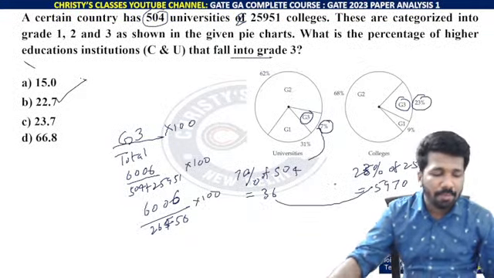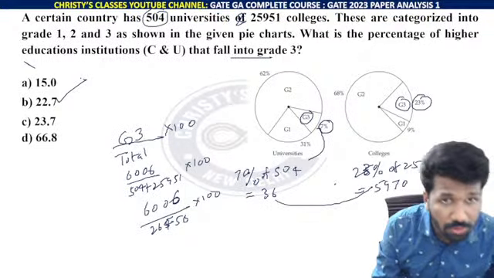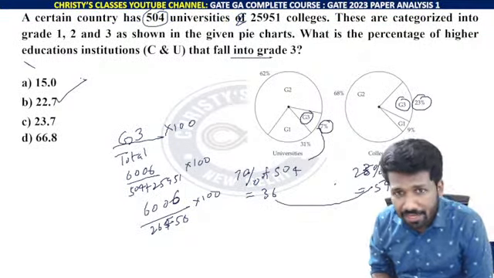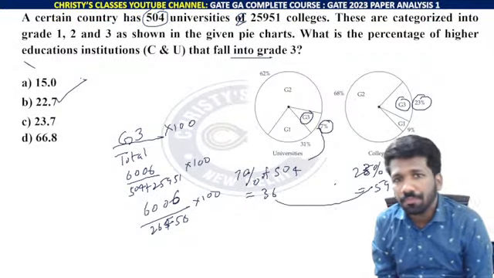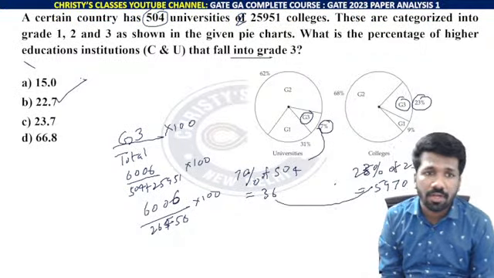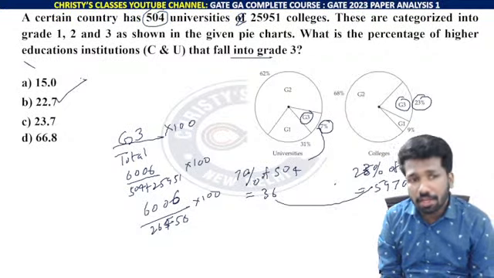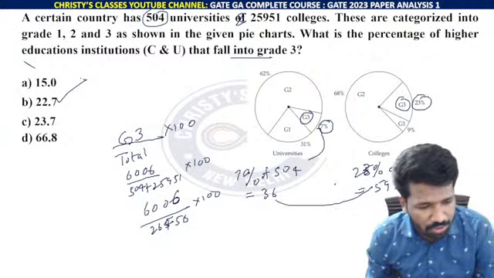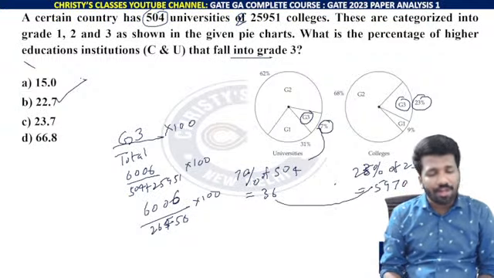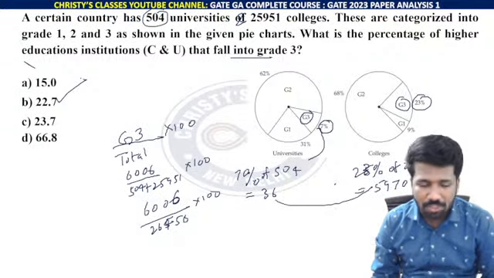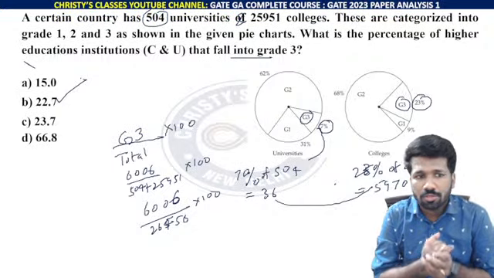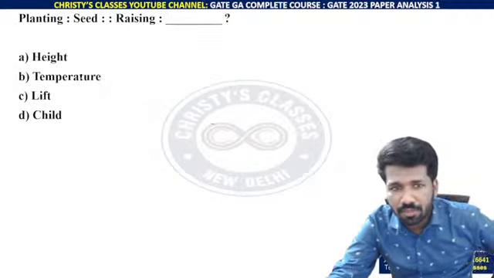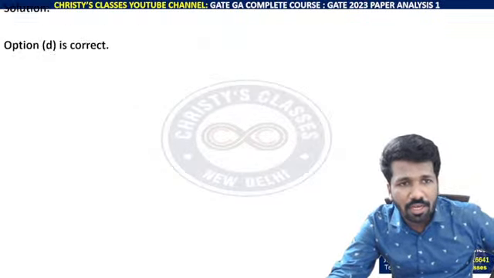22.7 is option B. Please respond all of you, did you understand this or not? Grade 3 number of educational institutions divided by total number of educational institutions in the country into 100 is what we need. X by total into 100. So option B is the correct answer. If that is clear, try the next question.